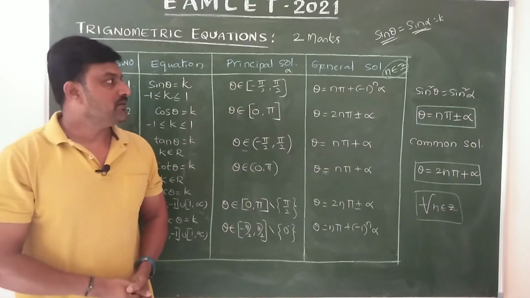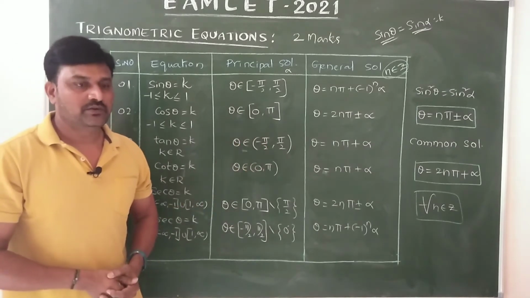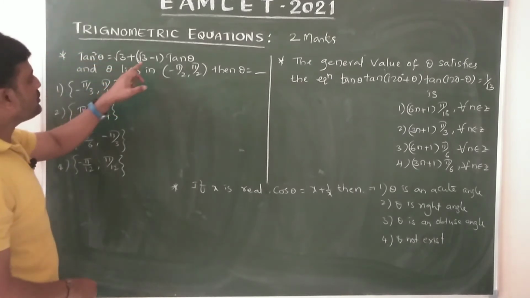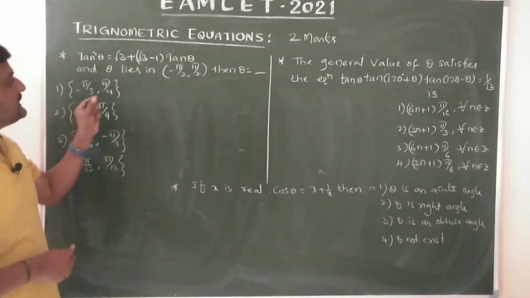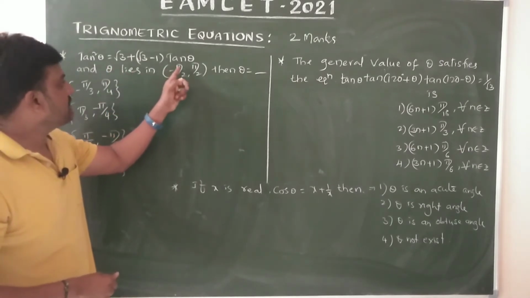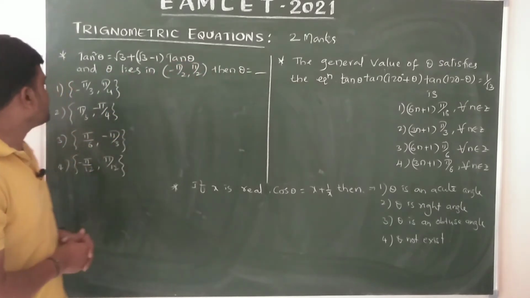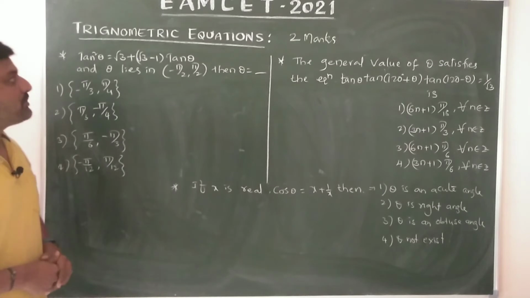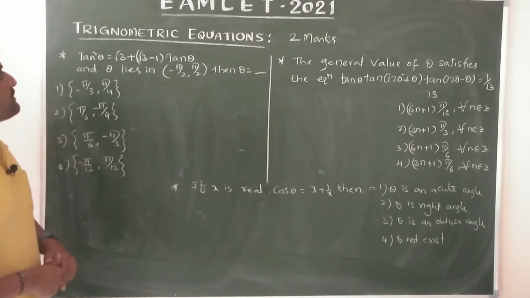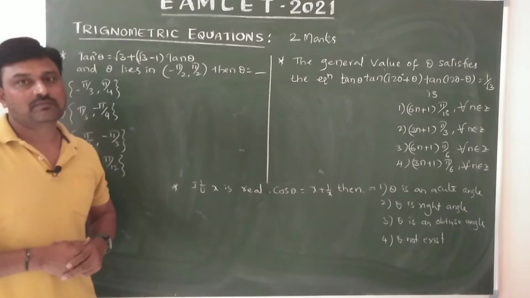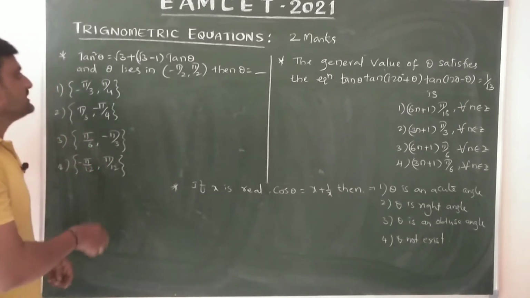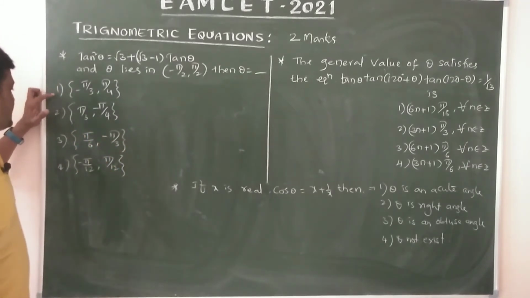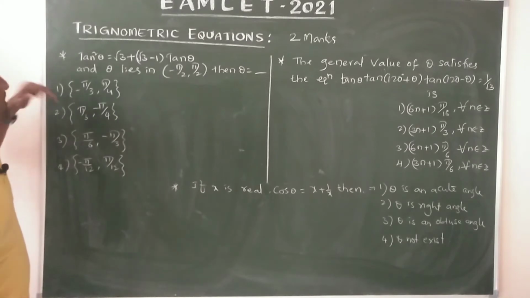Now we can do problems using these formulas. Tan square theta equals root 3 plus (root 3 minus 1) into tan theta, and tan theta lies in the interval minus pi by 2 to pi by 2. Then theta lies in which interval? We have to choose one option. Which strategy can be applied here? It is a lengthy process in the regular method, but here I can apply one strategy, the substitution or verification method.